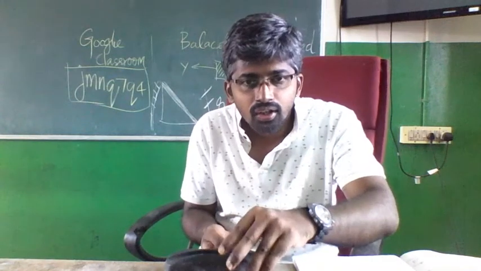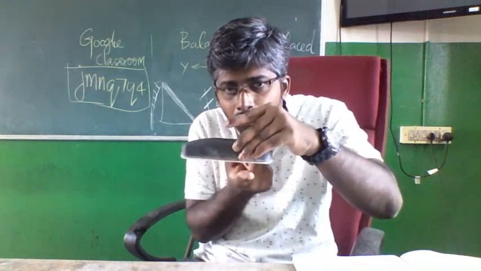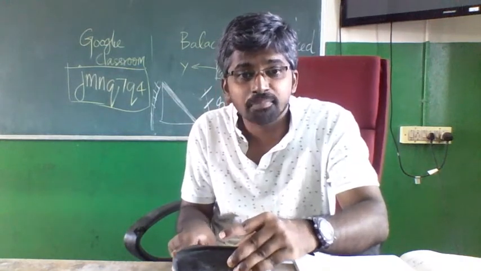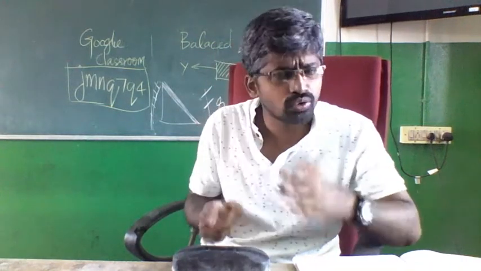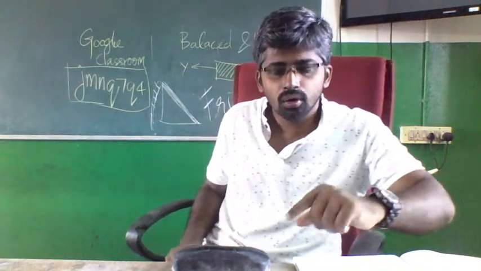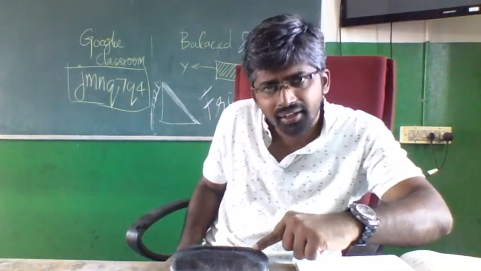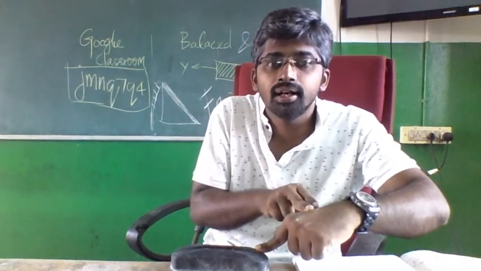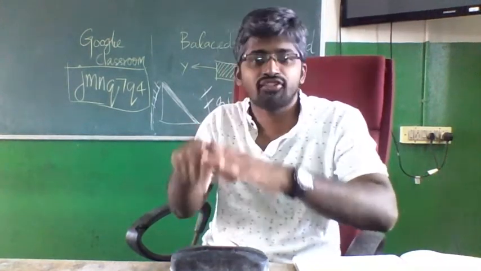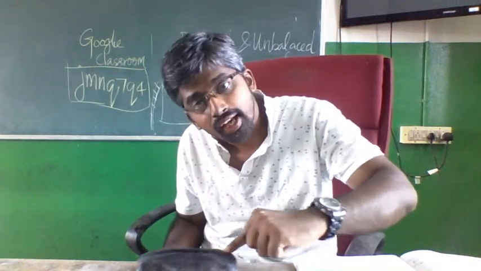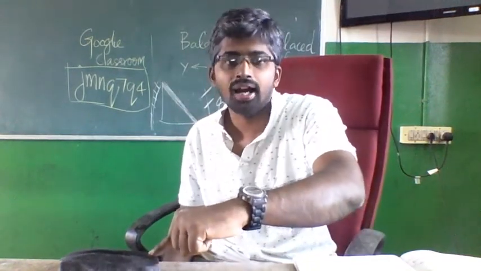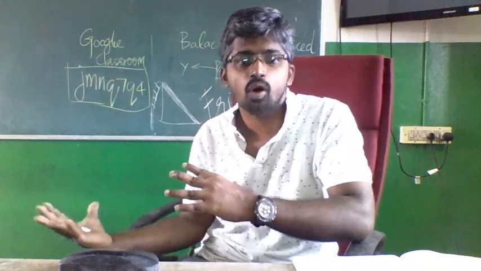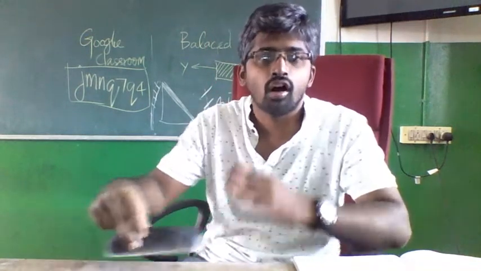There is some friction between the bottom of the object and the surface on which it is placed, so the object doesn't move. When the force applied by me is more than the frictional force, then the body moves. Until then, the body experiences a frictional force opposite to the force of my action.